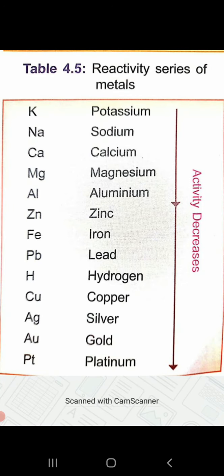You can go through the reactivity series, learn it. Also in your textbook, page number 60, table 4.3 has the chemical symbols of some non-metals, and page number 59 has table 4.2 showing the chemical symbols of some metals. You can learn those chemical symbols. That will be actually helpful for you all.